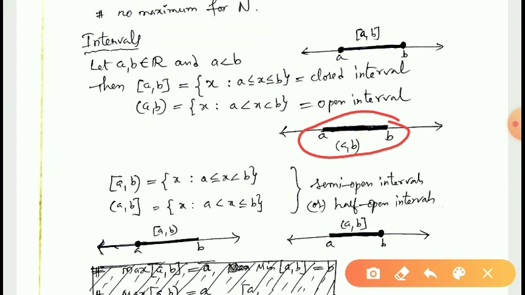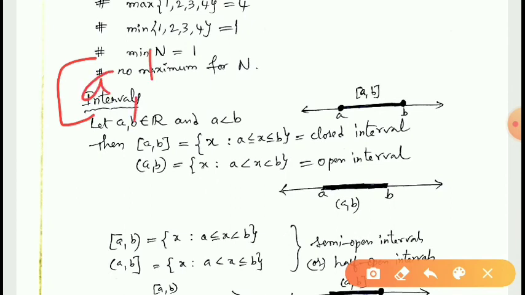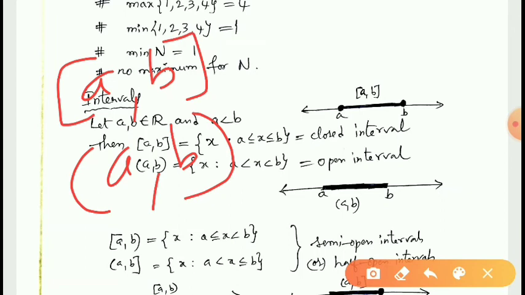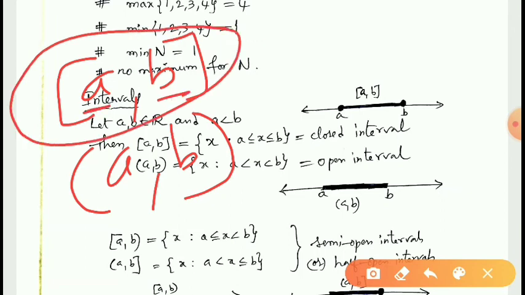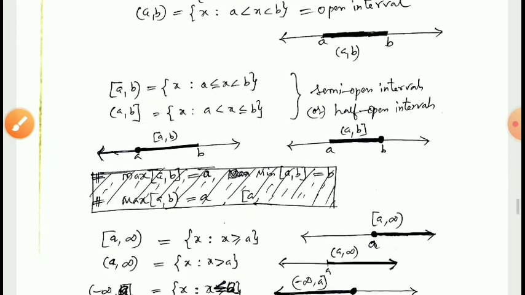So the difference between the closed interval AB and the open interval AB is this: in the closed interval AB, the endpoints A and B are also members of the interval. When it comes to the open interval, only the elements lying between A and B are the members of this interval, but the endpoints A and B are not members of the interval. That is the difference. So see this.